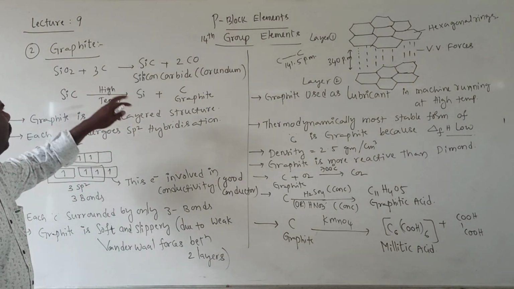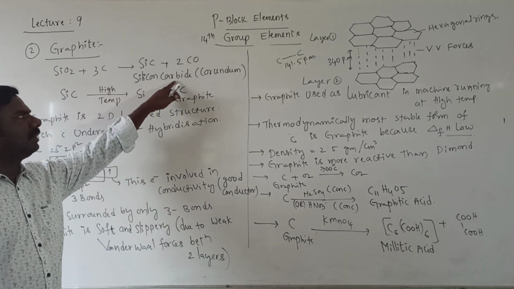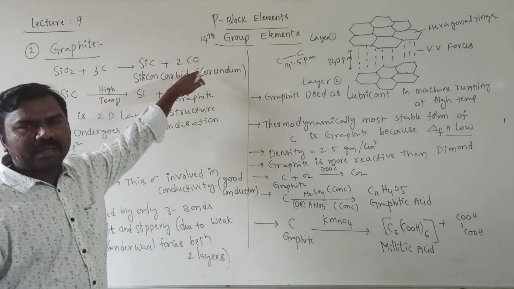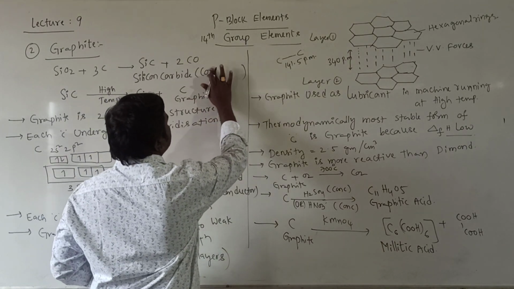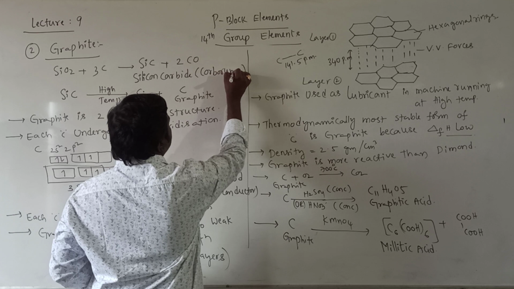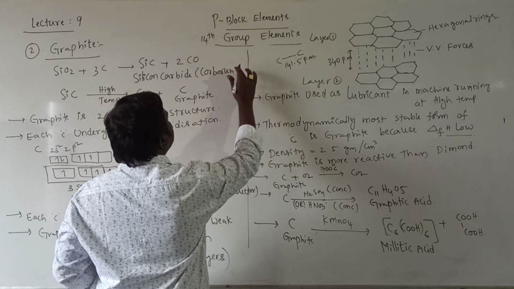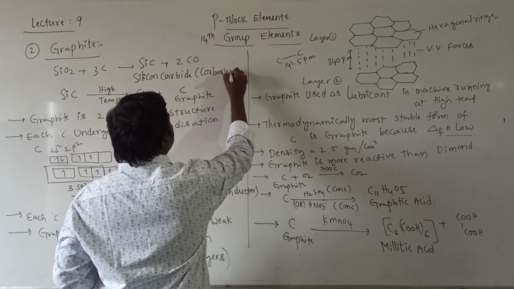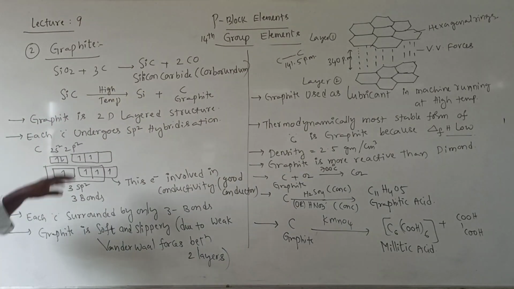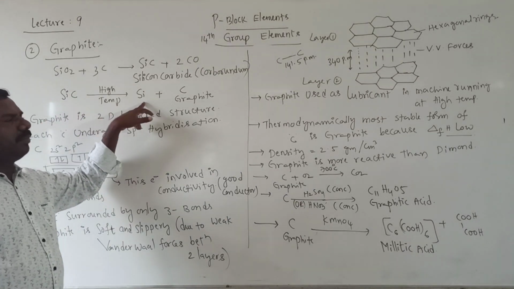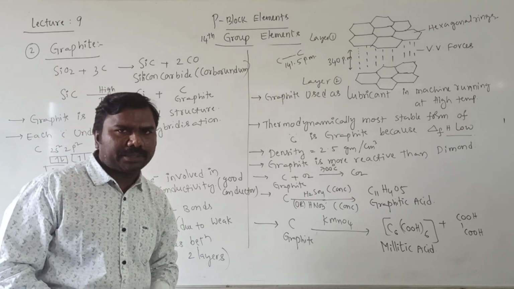Graphite is formed from silica sand treated with carbon, which gives silicon carbide, named carborundum. Now, this silicon carbide at high temperature gives graphite. It is a laboratory method to prepare graphite.